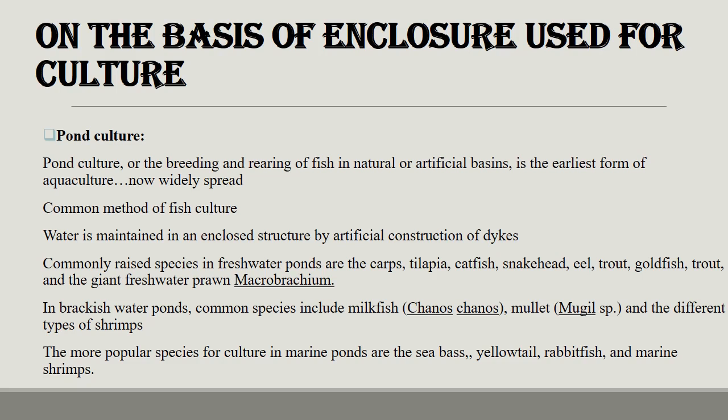Commonly raised species in freshwater ponds are carps, tilapia, catfish, snakehead, eel, trout, goldfish, and the giant freshwater prawn Macrobrachium. In brackish water ponds, common species include milkfish, mollusks and different types of shrimps. The more popular species for culture in marine ponds are sea bass, yellowtail, rabbitfish and marine shrimps.